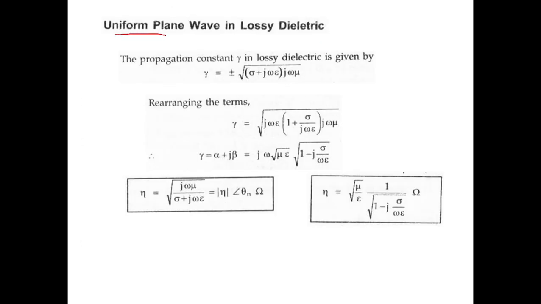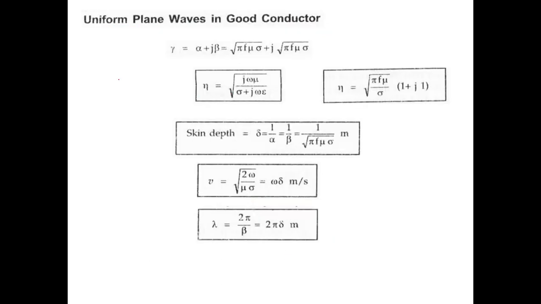So next one is uniform plane wave in lossy dielectric, that means a dielectric which has losses. This is the equation for propagation constant, and rearranging the terms you can take down this one also, right? Gamma is equal to alpha plus j beta. Then this is the equation for intrinsic impedance, and this is in the other form, right? There are two forms for intrinsic impedance. While we are solving problems, both formulas might be necessary, so you can take down both, where eta is the intrinsic impedance, right?